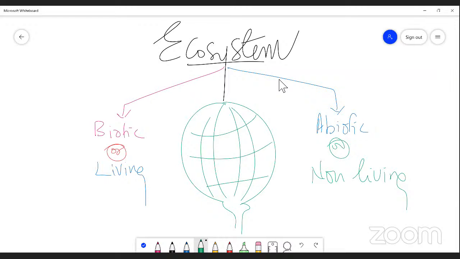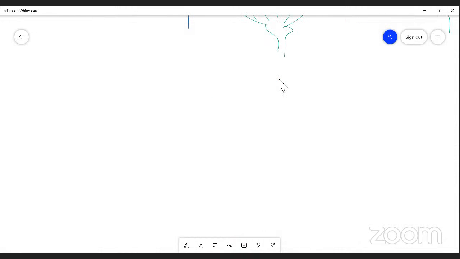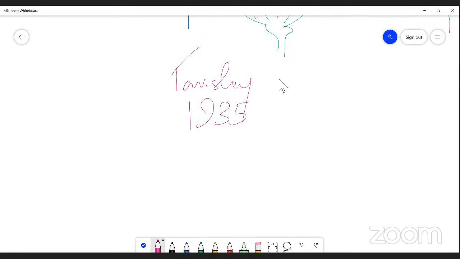Ecosystem can also be defined by Odum, another scientist. Before that, the term ecosystem was first introduced by Tansley in the year 1935. Particularly, A.G. Tansley coined the term ecosystem.